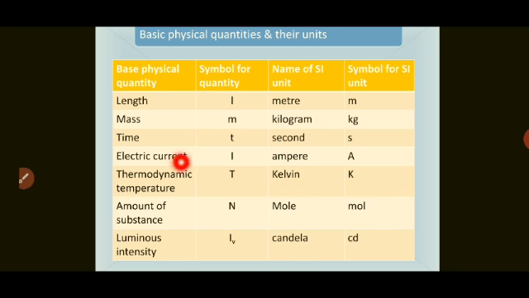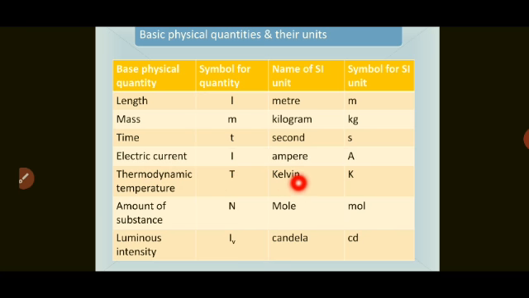Then electric current, which is shown with capital I, is measured in ampere, and the SI unit symbol for it is capital A. Then thermodynamic temperature, which is shown with capital T, right?